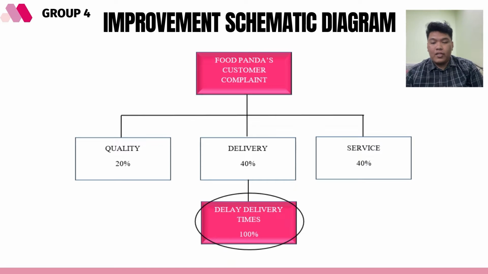From the data collected, we already did the improvement systematic diagram, and the result is the delivery was chosen as the voice of customer that needs to be improved. It is because it is the highest percent of the customer wants, and the delay of delivery times will be focused on, since the problem of the delivery section is 100% because the product delivery to customer was being delayed, arriving late, and the service that was offered towards customer did not satisfy customers' expectation.